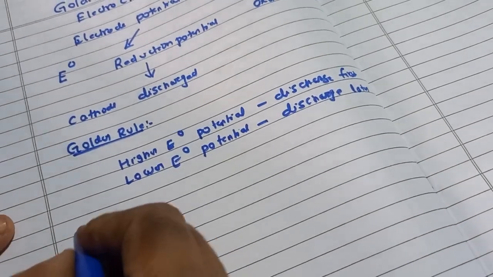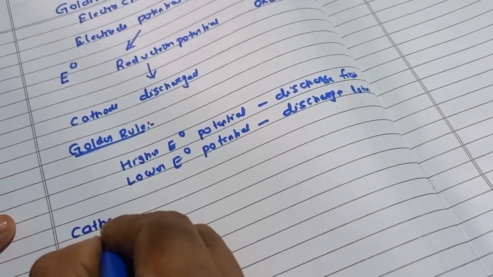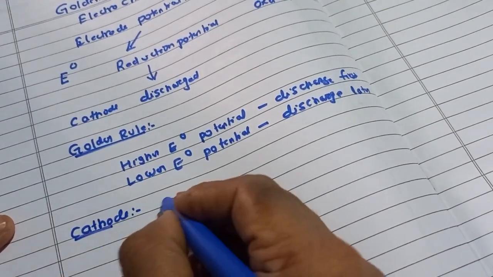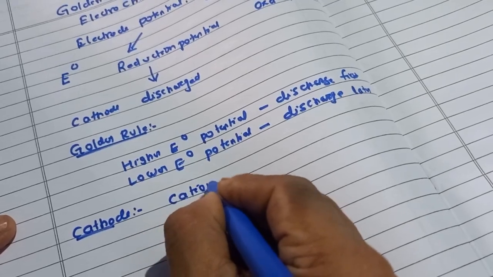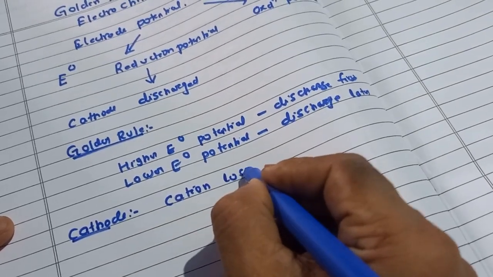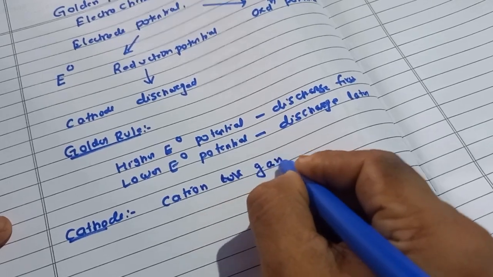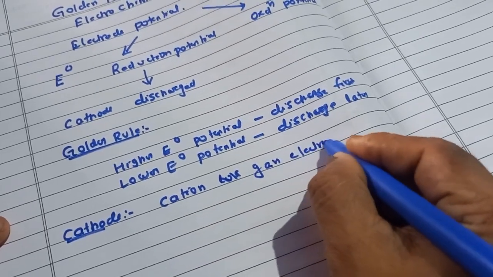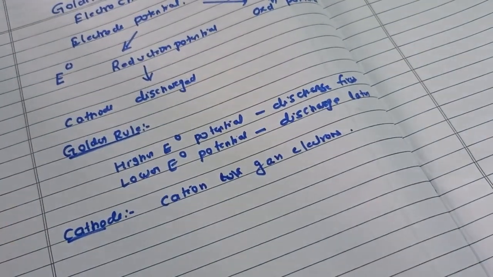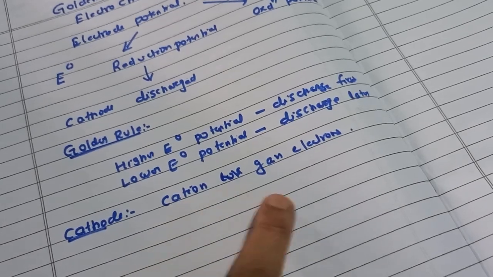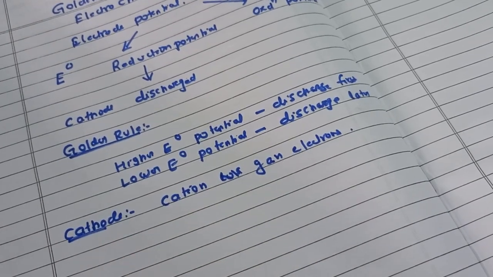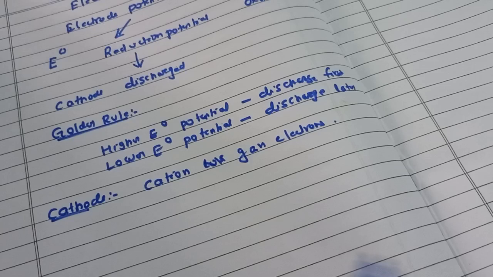Okay students, now the next one is cathode. Now coming to discuss one by one, that is cathode. At cathode, cations gain electrons. All of you know that a cation is the positively charged one which gains electrons and gets discharged at cathode, right students? So what is the trick?